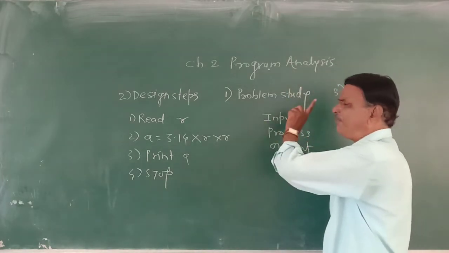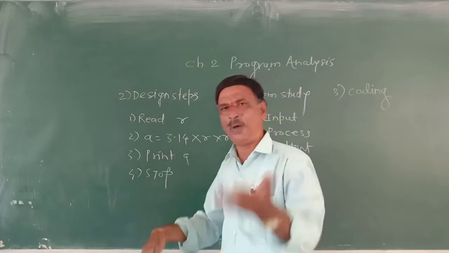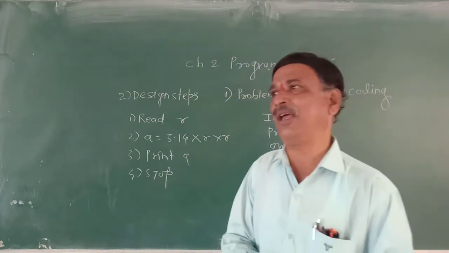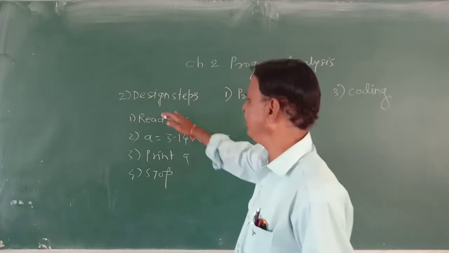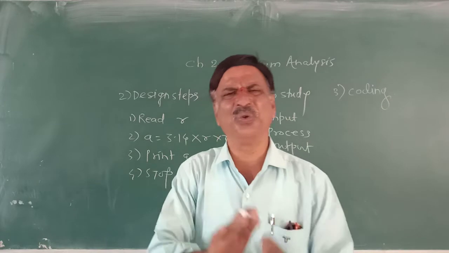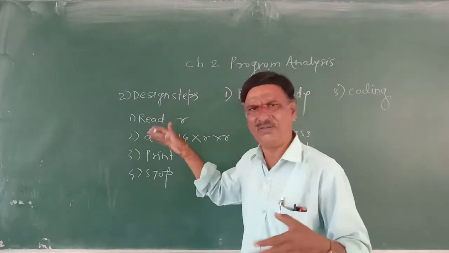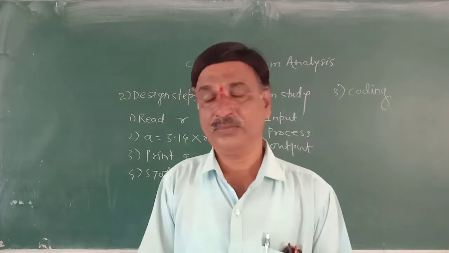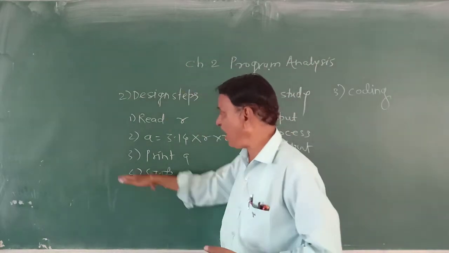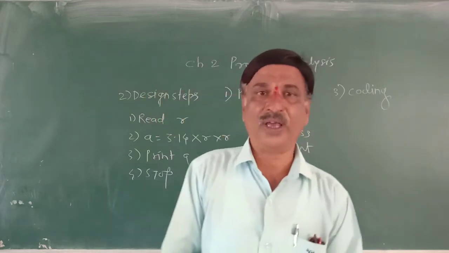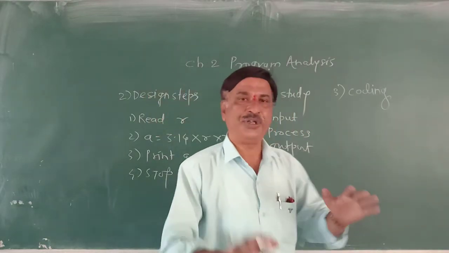After studying the problem, write down the steps in our own language, simple language, whatever language you know, English, Marathi, Hindi. Once the design steps are there, now you can write a program by using any programming language.